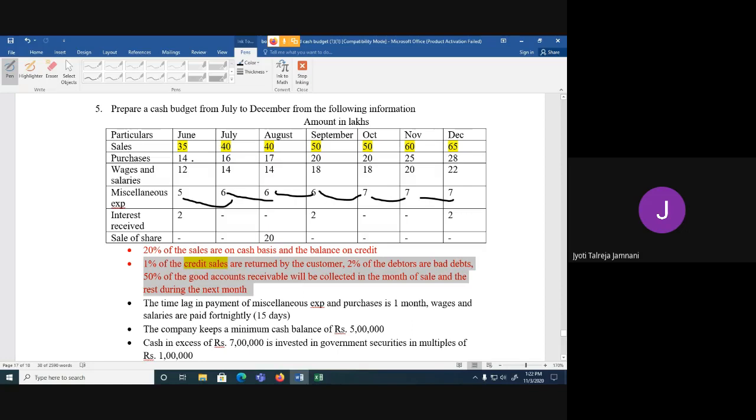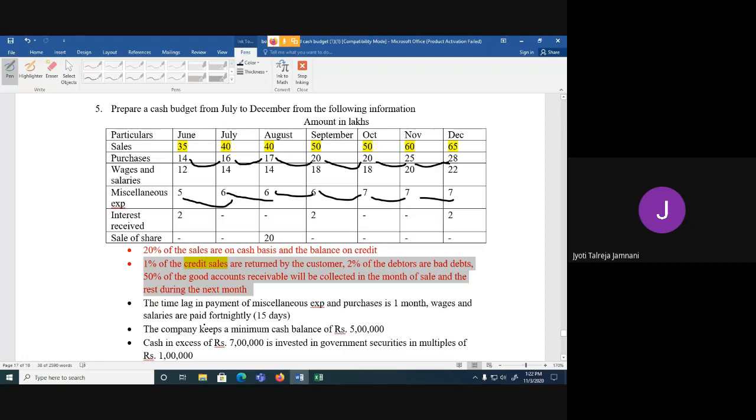Same will happen with purchases, because I said miscellaneous expenses and purchases. So purchases of June in July, July in August, August in September, September in October, October in November, and November in December. So 1 month late we are paying. So 1 month time lag we will have to show.